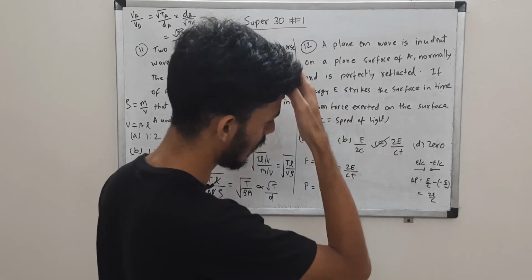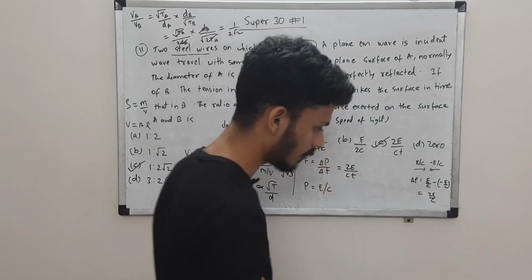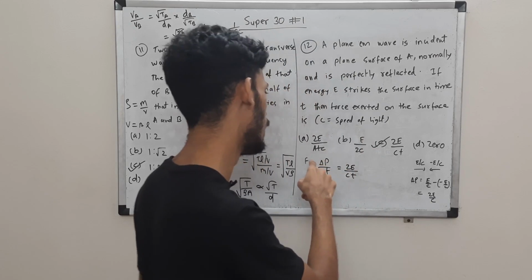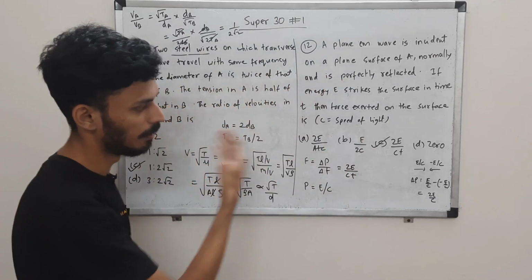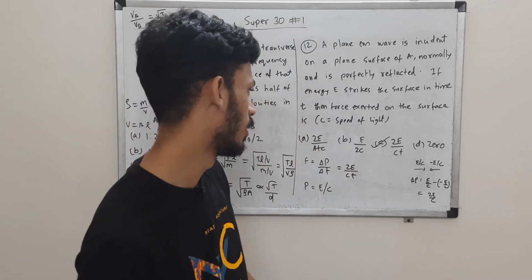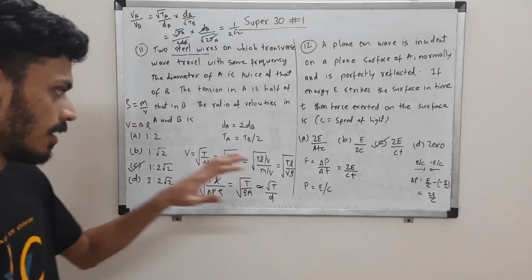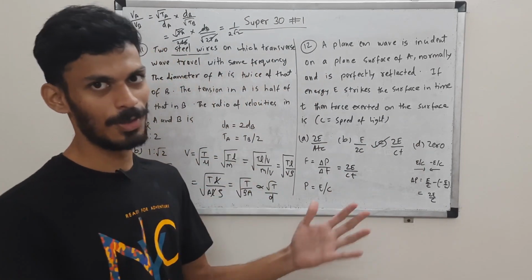You can verify it by your dimensional analysis. This will give you dimensions of momentum. This will be some by area. This will be pressure, I think, right? This is force, then this will be pressure. Okay, you can verify that. This is the actual way of doing it. Over to the next question.